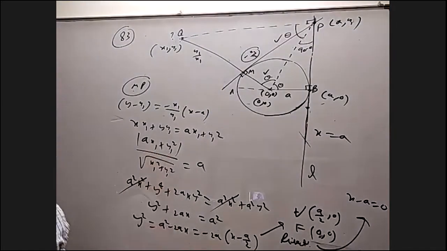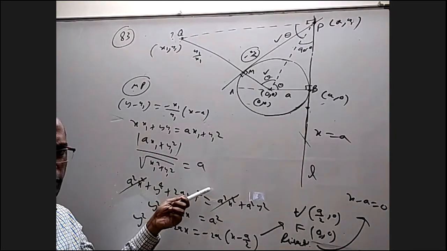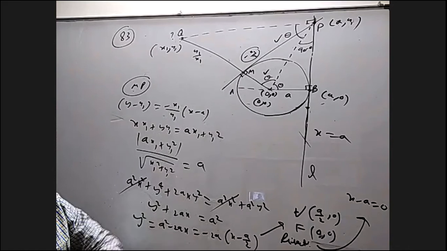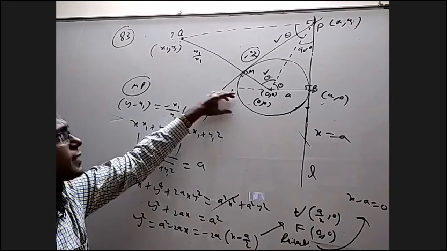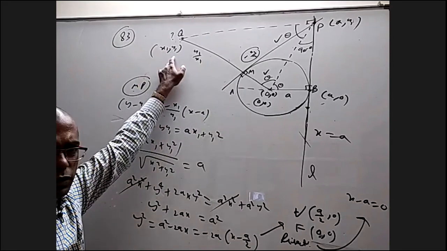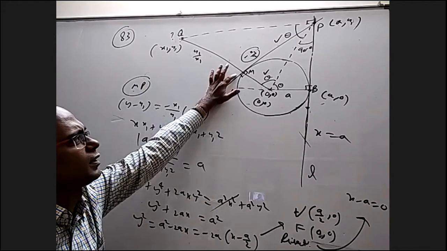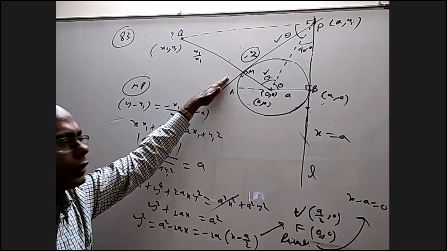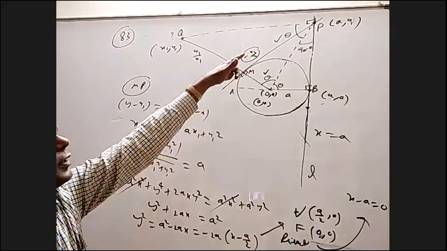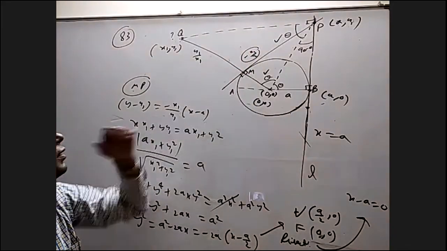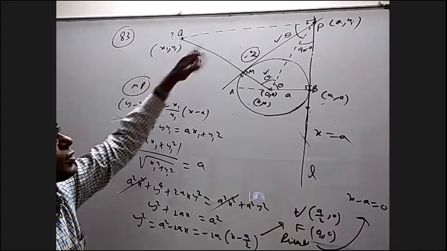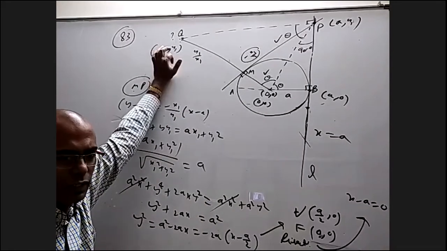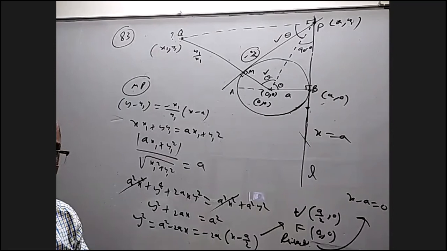So this is a coordinate geometry way. I'm sure this is not the only way by coordinate geometry. Somebody can start with the tangent first and somehow find that point. It's quite possible. You can write in terms of theta, x cos theta plus y sin theta equal to a, you can take. And then find that point, and then you know this line equation, solve those two. This point will come in terms of theta and you can try to eliminate theta. Okay, so I'm sure I can do that.